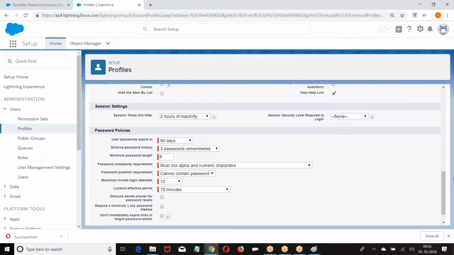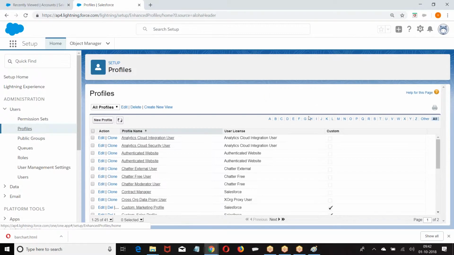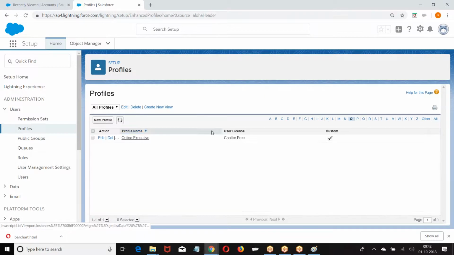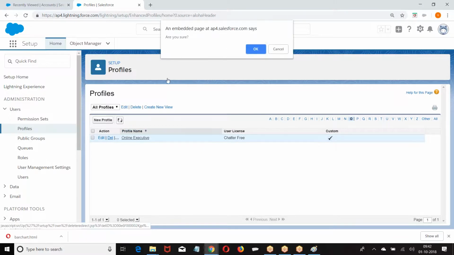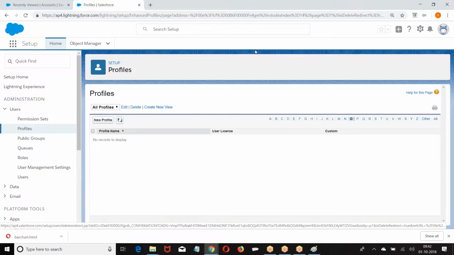So what is the path? Setup, administration, users, profile, new profile. Can I delete any one of the standard profiles? I cannot delete. If you want to delete any one of the custom profiles, we can delete it. Custom profiles can be deleted, standard profiles cannot be deleted. Now the main point: every new profile is what? Every new profile is a copy of any one of the existing profiles.